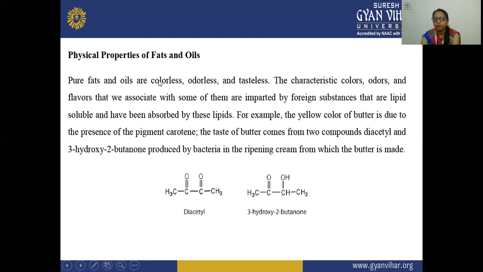For example, the yellow portion present in butter is due to the presence of the pigment carotene, which imparts yellow color to the butter. And the taste of butter comes from the two compounds, diacetyl and 3-hydroxy 2-butanone, which are imparted by the bacteria present in the ripening cream. From this ripening cream, the butter is formed. It means the butter is made from this ripening cream.